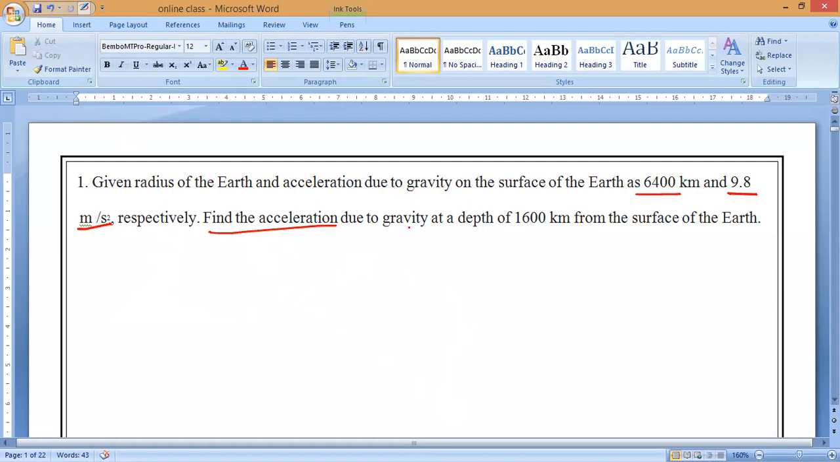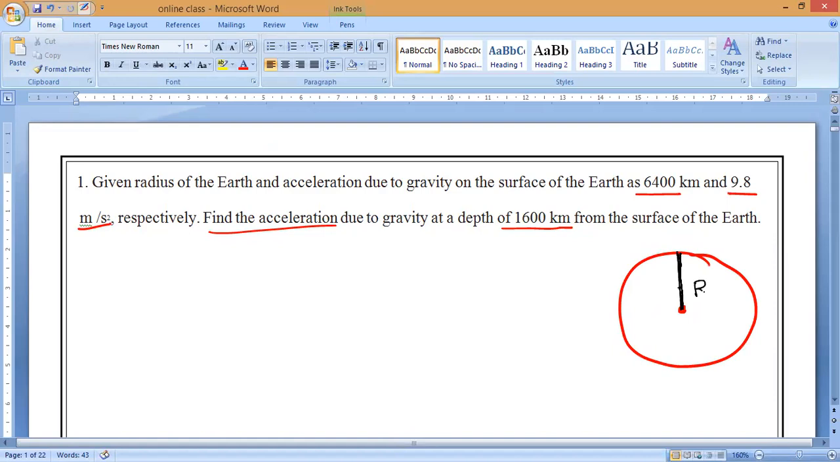Now find the acceleration due to gravity at a depth of 1600 kilometers from the surface of the Earth, they are asking. So if you consider, this is the Earth. What is the radius of the Earth? 6,400 kilometers. Without a diagram, I am not going to accept anything. Always you have to draw a diagram; I have told you 1,000 times. Free body diagrams always help us to study.